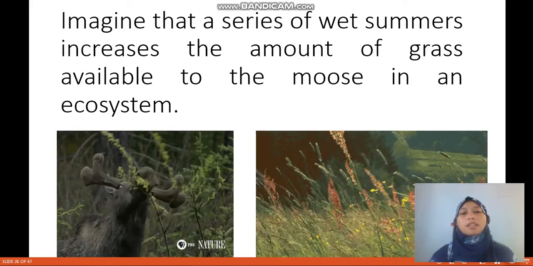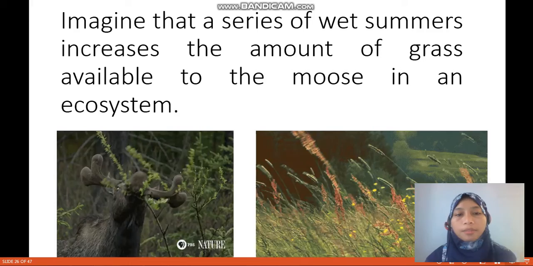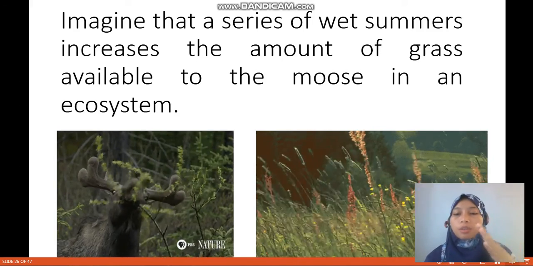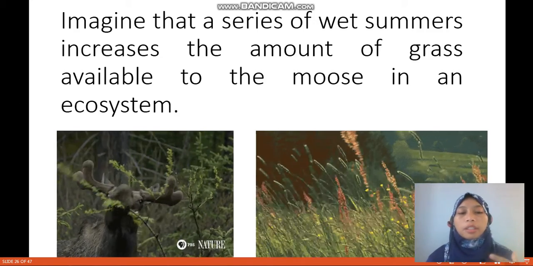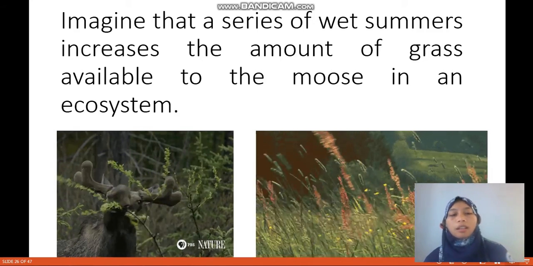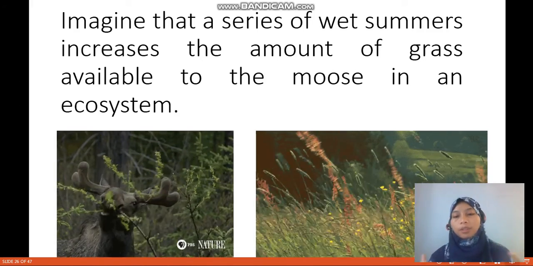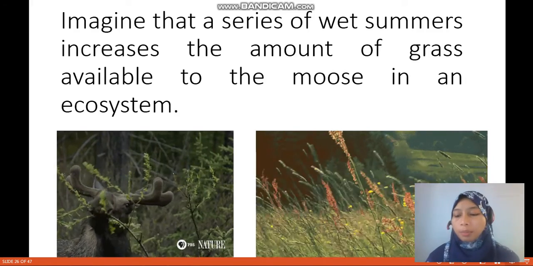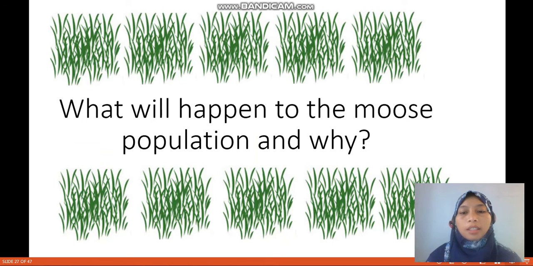imagine that a series of wet summers increases the amount of grass available to the moose in the ecosystem. So there is so much grass, and the moose are enjoying eating the grass. They produce young, and they will feel healthy with the abundance of food. So it will increase the population of the moose, right? What will happen to the moose population and why?